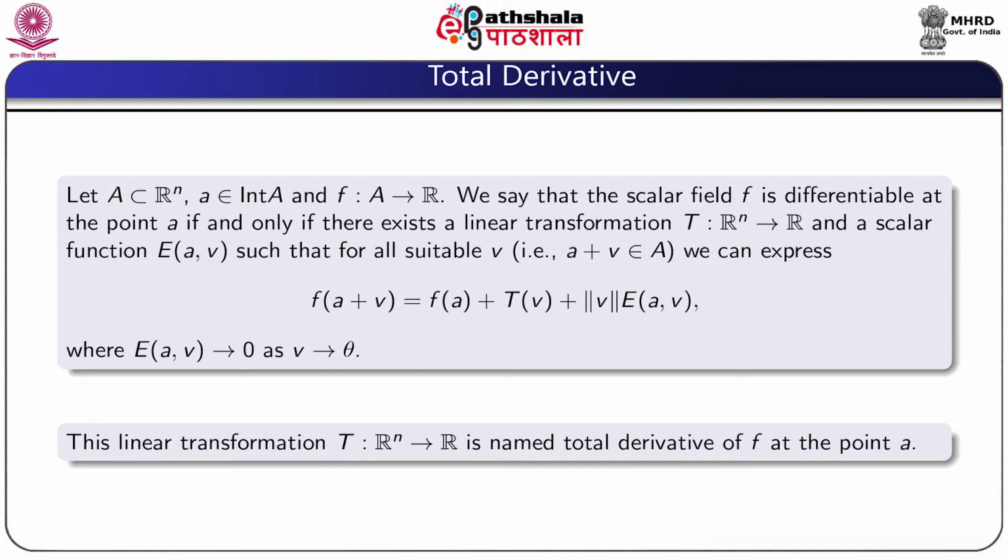By suitable v, we mean that a+v must be an element of A, so that f(a+v) is well defined.